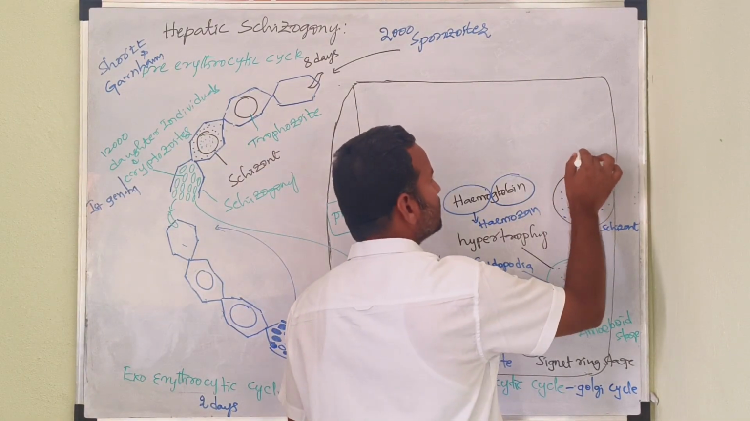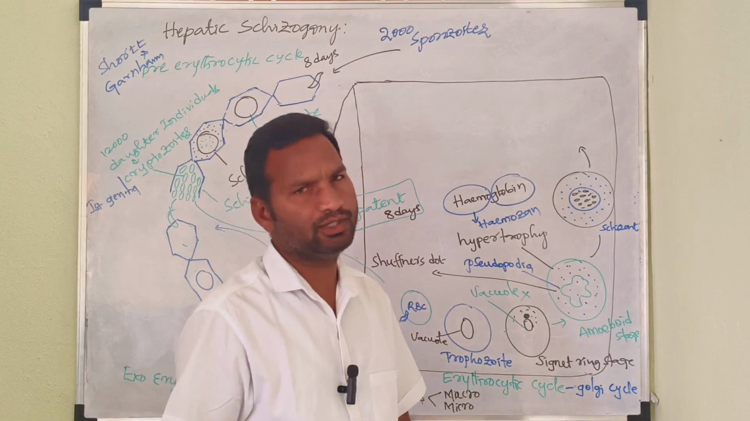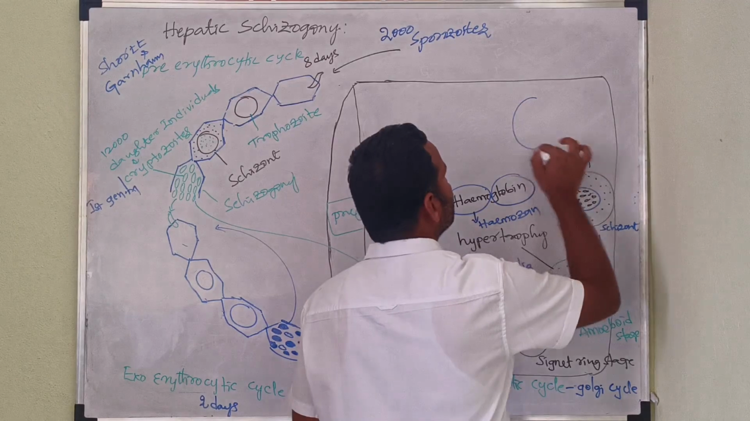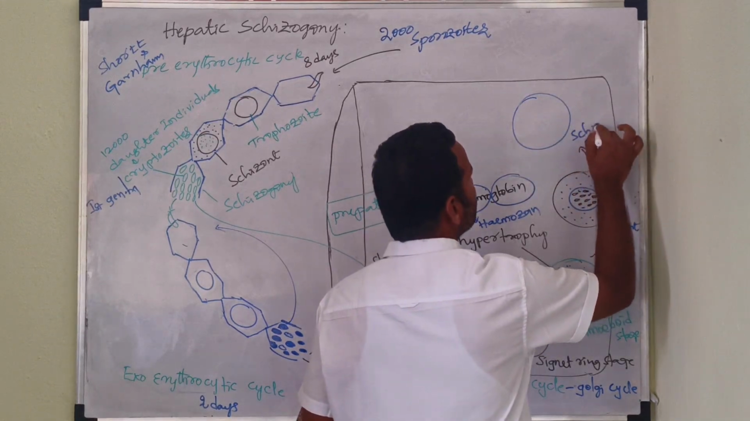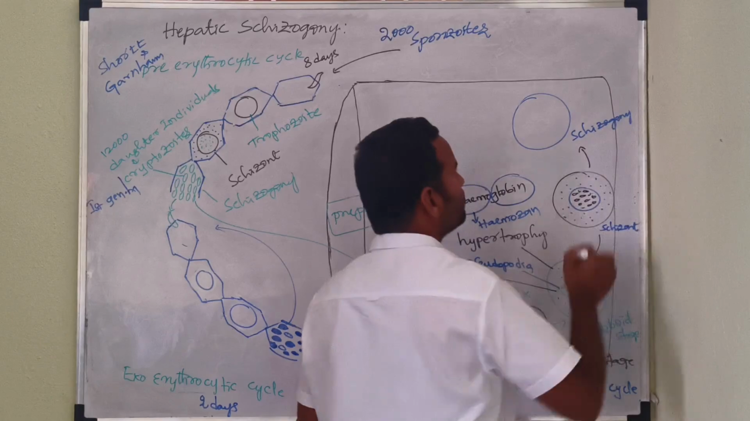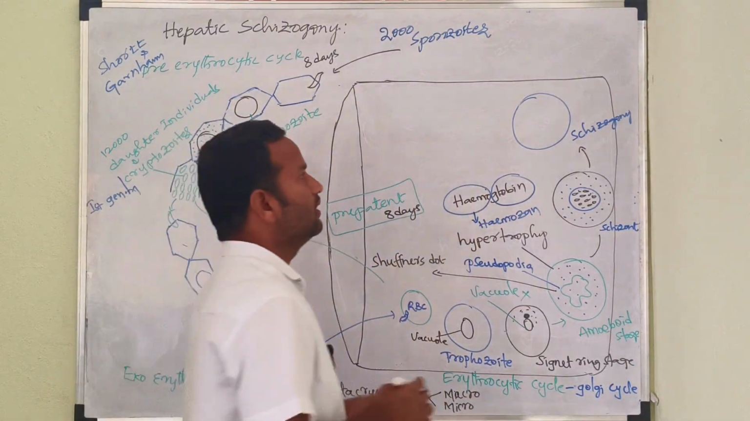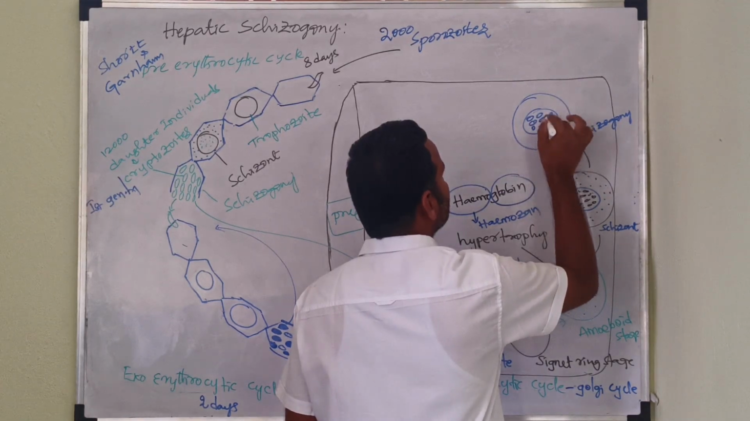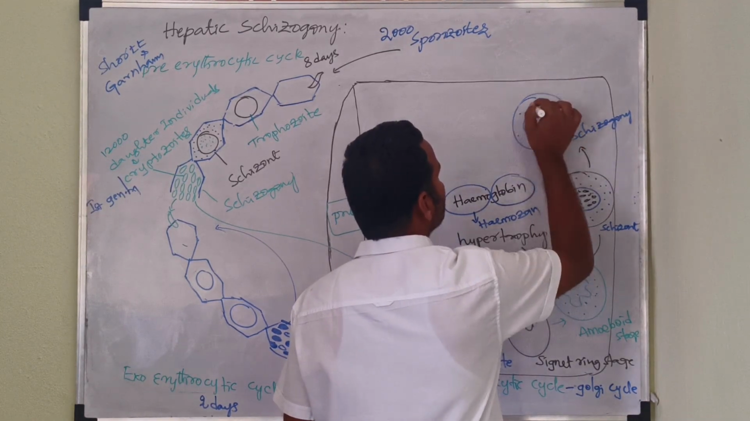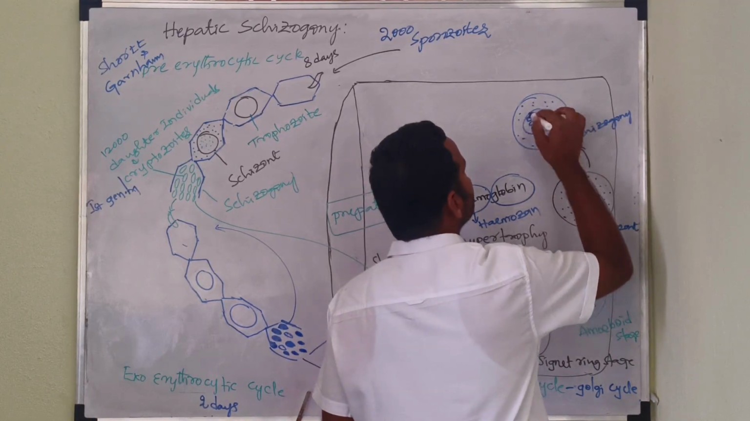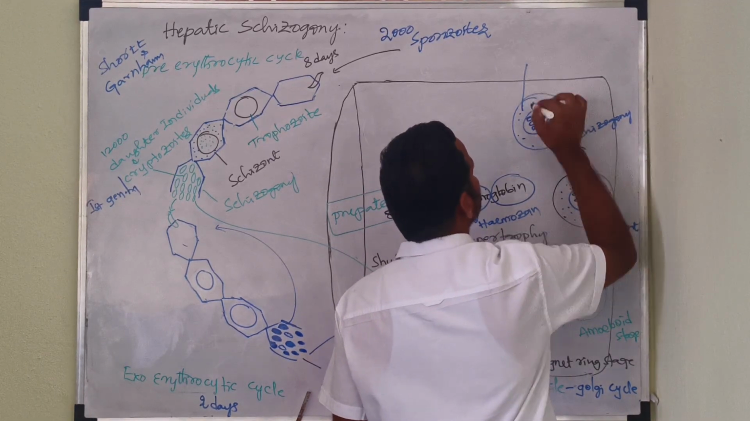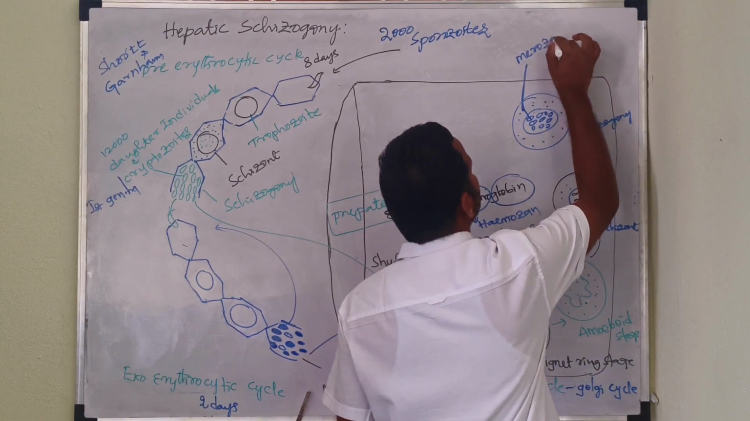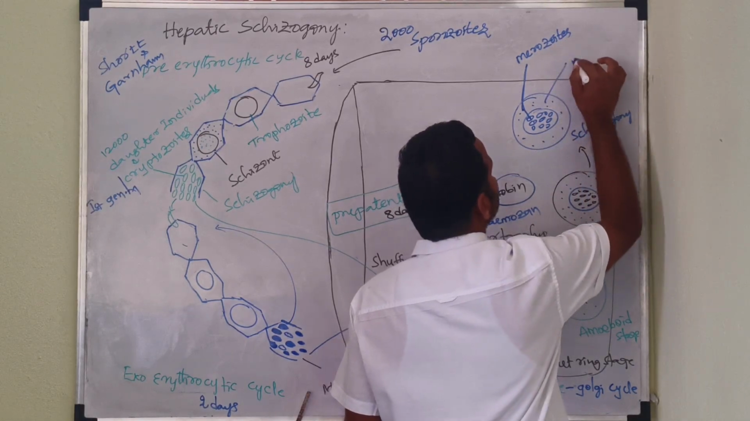Later, it undergoes schizogony. In the next stage, it undergoes schizogony. What will be present inside? Merozoites. Then outside, hemozoin products. This is first of all how you can take it. These are merozoites. These are hemozoin.